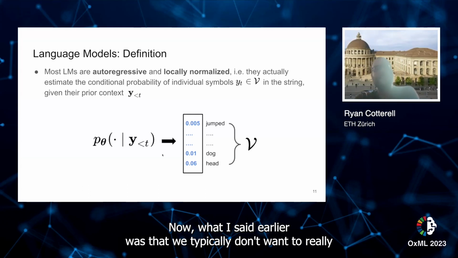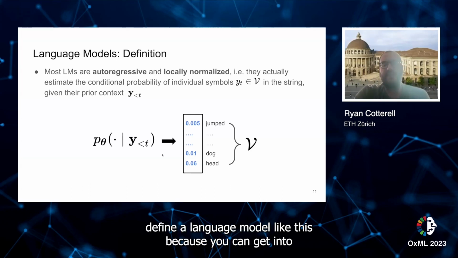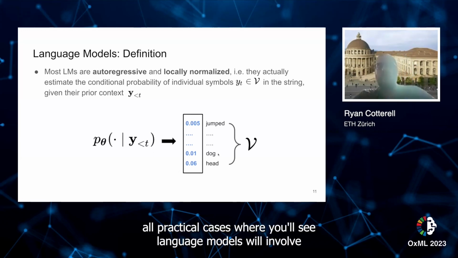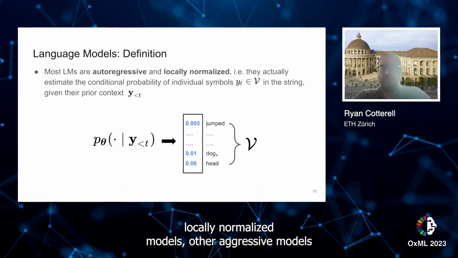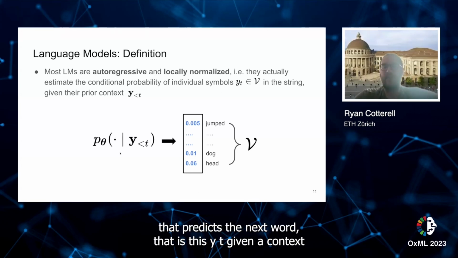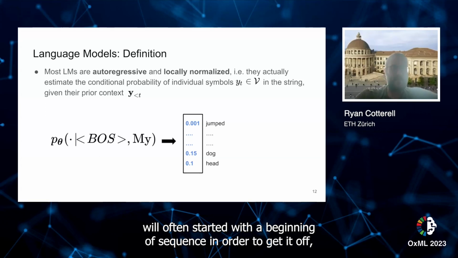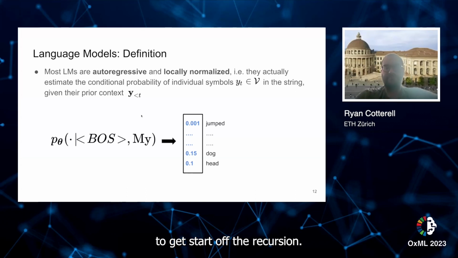Now, what I said earlier was that we typically don't want to define a language model like this, because you can get into a lot of nasty cases. But almost all practical cases where you'll see language models will involve locally normalized models, autoregressive models that predict the next word, that is this y_t given a context. And we will often start it with a beginning of sequence symbol to start off the recursion.